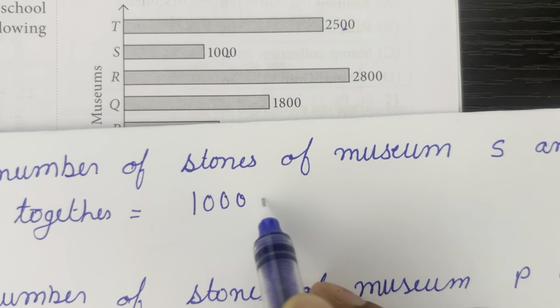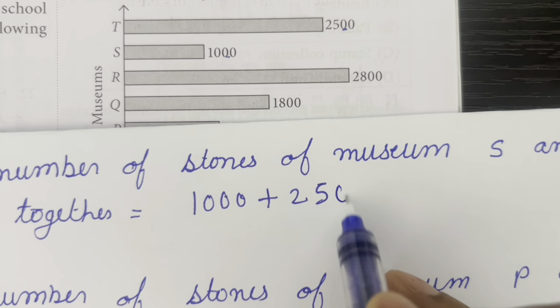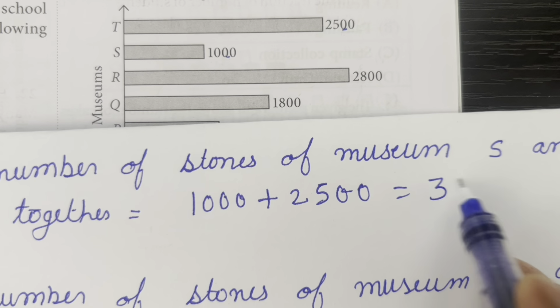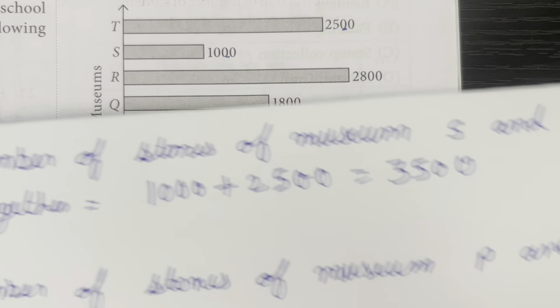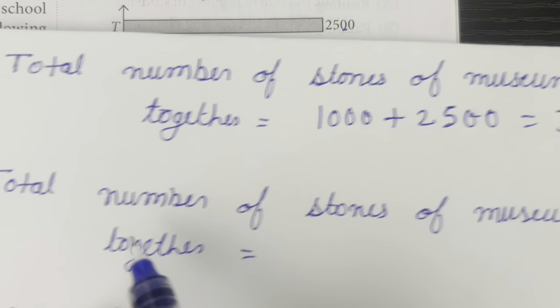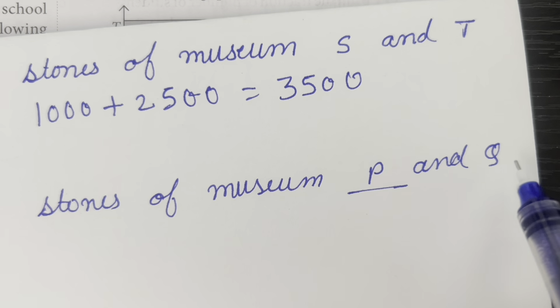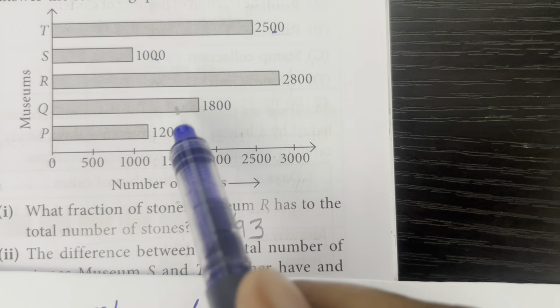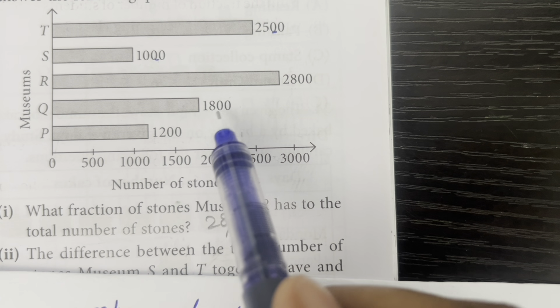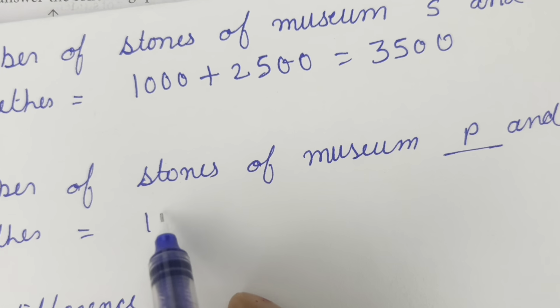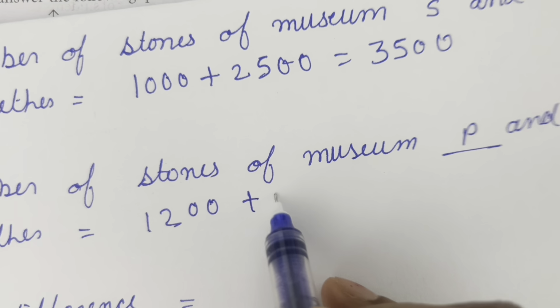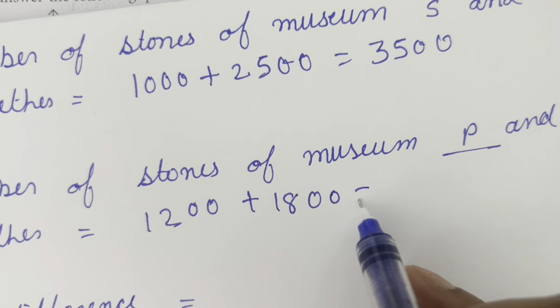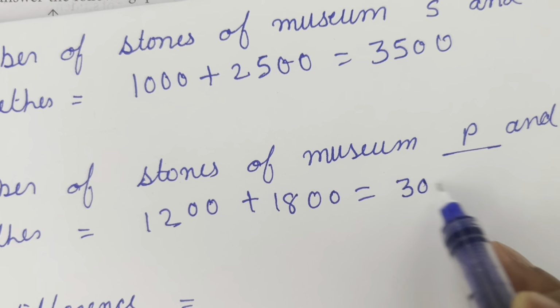So 1000 plus 2500 is equal to 3500. And the total number of stones of museum P and Q together is equal to what? P has 1200 and Q has 1800. 1200 plus 1800 is equal to 3000. So the required difference is equal to what?